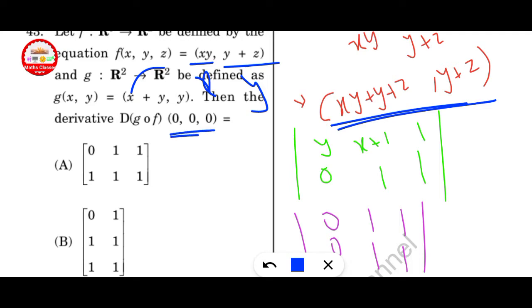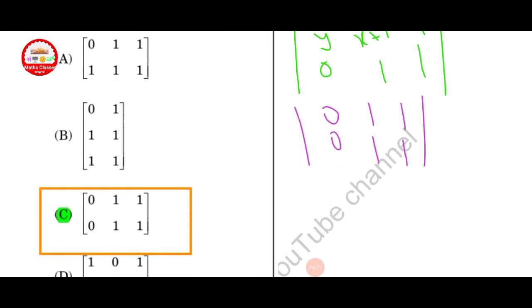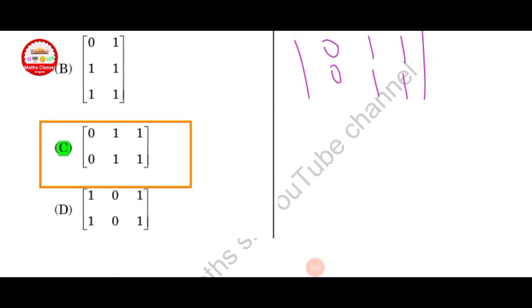Differentiate, and finally you get the matrix with rows y, x, 1 and 1, 1, 0, 1, 1, and put the value (0, 0, 0). Finally you get 0, 1, 1, 0, 1, 1. Option C is correct here.